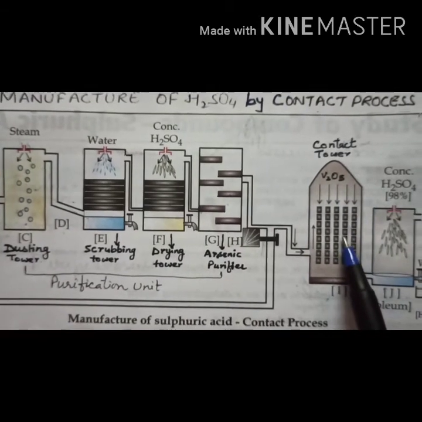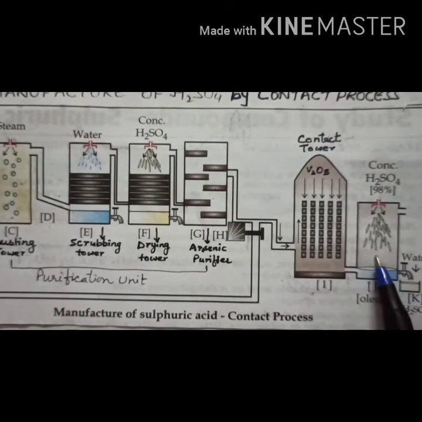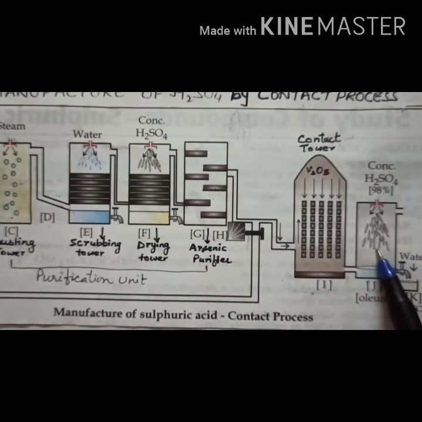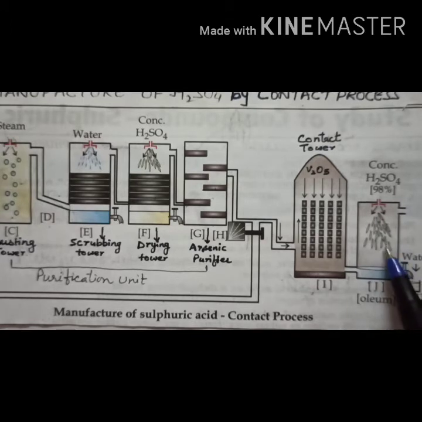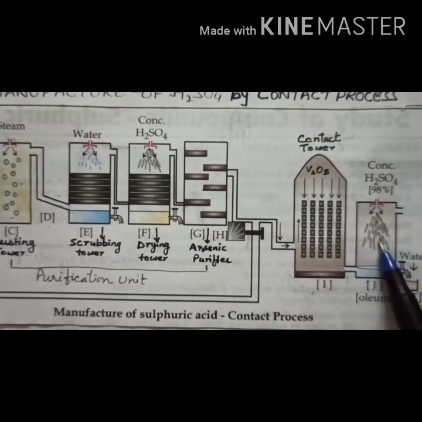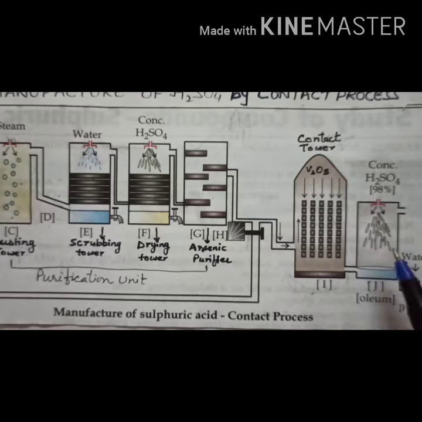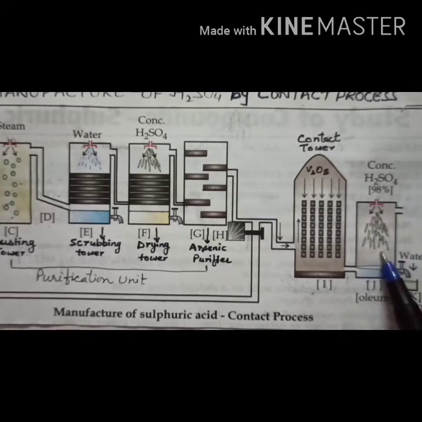Then this sulfur trioxide is passed through the absorption tower. What is it? Absorption tower. Here in the absorption tower, the sulfur trioxide vapors rise up and are absorbed into concentrated sulfuric acid, and here you get a product that is called oleum.